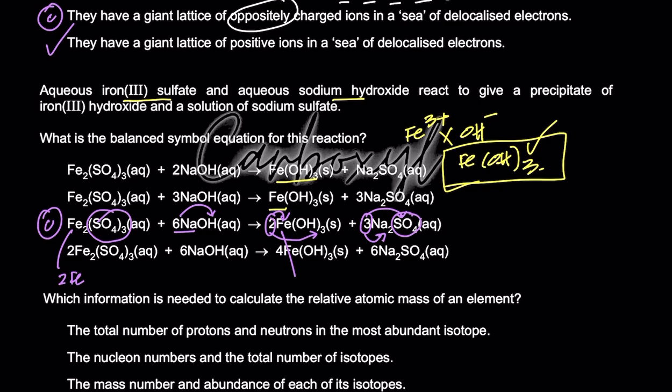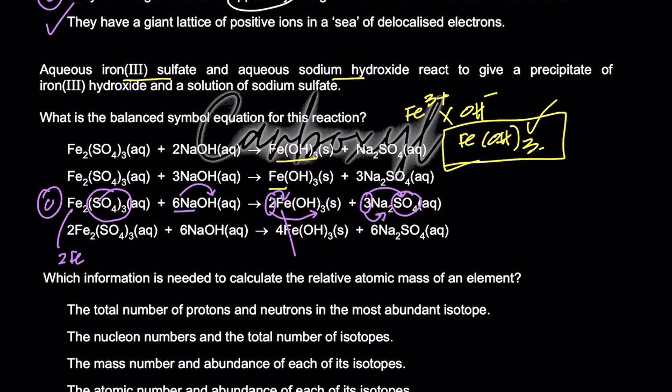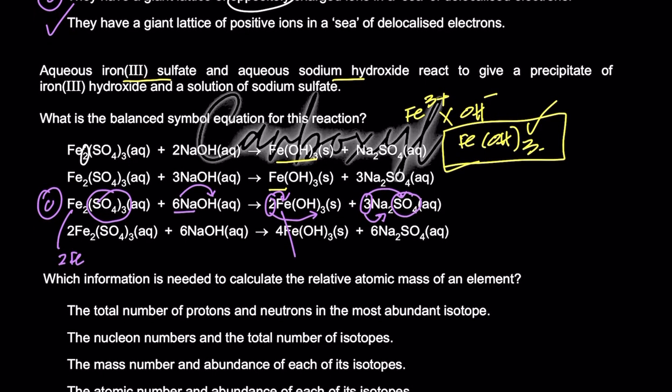बाकी A, B और D गलत हैं, चेक कर लें, atoms नहीं मैच करेंगे, right? जैसे A में देखिए 2 atoms of iron है और इधर 1 atom of iron है, so A is wrong. Similarly आप B और D को भी गलत कर सकते हैं. Why? Because इधर 6 times SO4, 6 sulfates हैं, लेकिन इधर सिर्फ 3 है, so D is also wrong and B is also wrong because B में इधर 2 iron के atoms हैं, इधर 1 है, so B is also wrong, right? So you could have done this.